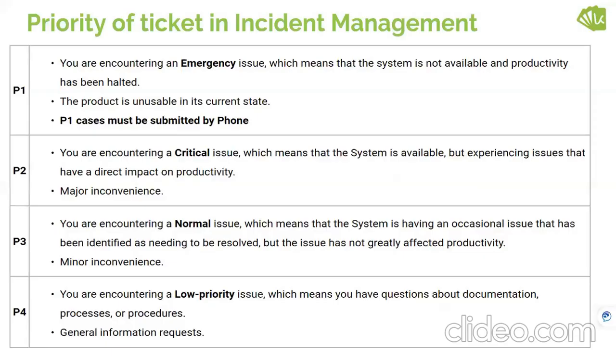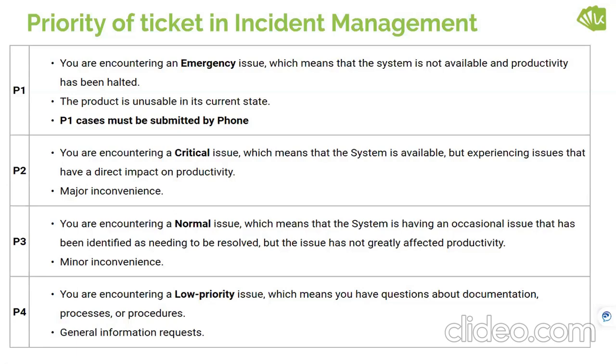Yeah, Anand, can you go to the next slide, please? In this slide, we are precisely discussing the priorities of tickets. Based on the criticality of a user as well as impact, we have this priority defined. This priority matrix is P1, P2, P3, P4. As a Citrix engineer, if you see a P1 ticket, you should understand this is high priority and you have to act on that first.